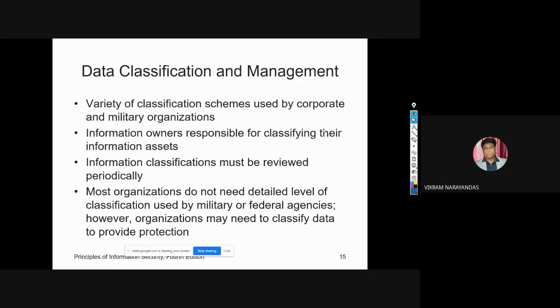At least once in a year, information owners must review the information classification, whether it is correct or not, whether the appropriate access controls are applied or not, in an organization. You want to check it.